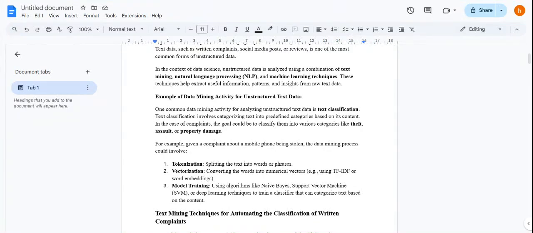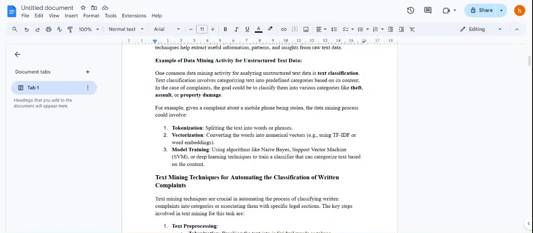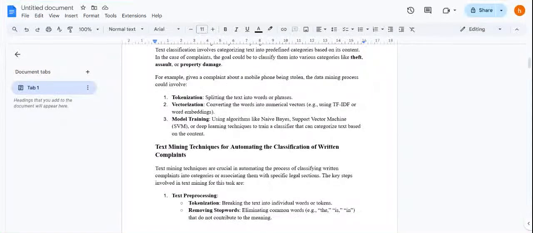Next, we have an example of a text mining activity for unstructured text data. We have text classification, which involves categorizing text into predefined categories based on its content. In the case of complaints, the goal could be to classify them into various categories like theft, assault, or property damage. We'll explain this further. For example, we have a complaint about a mobile phone being stolen. So what we'll do is tokenization, then vectorization and model training.